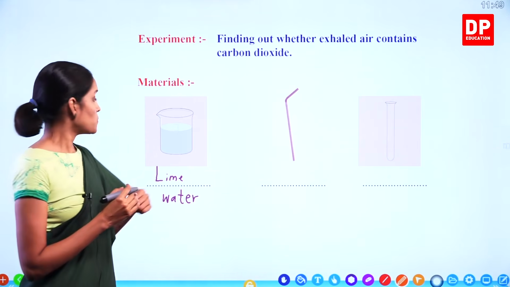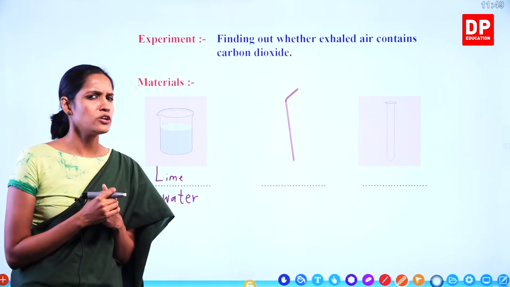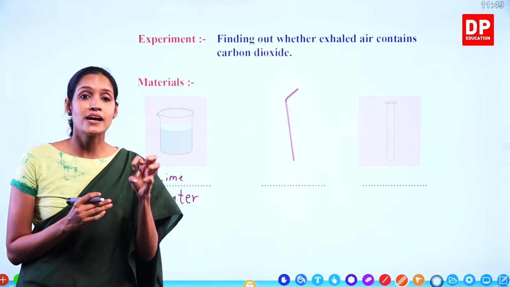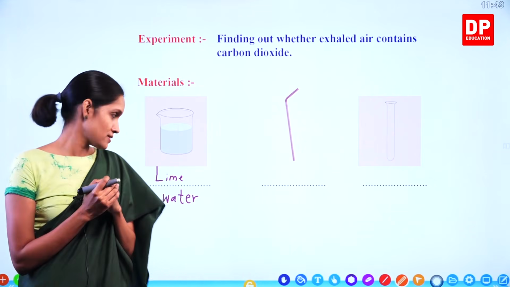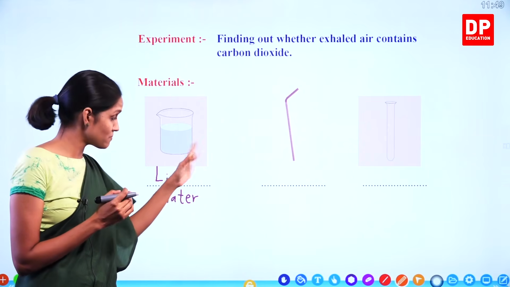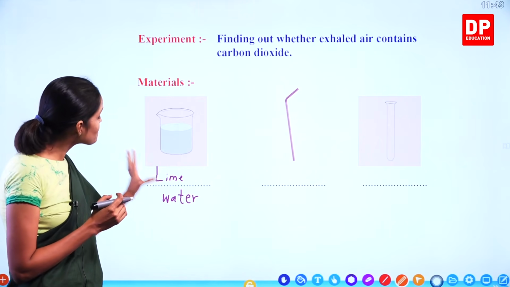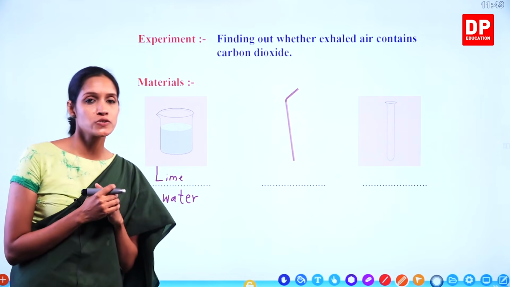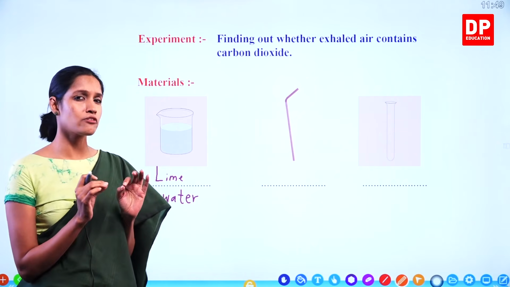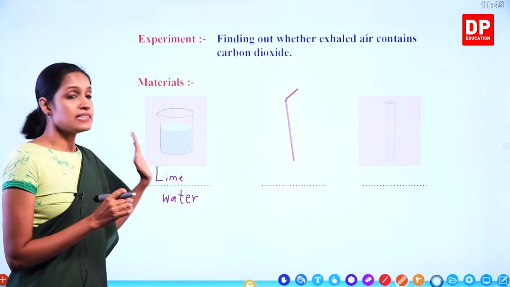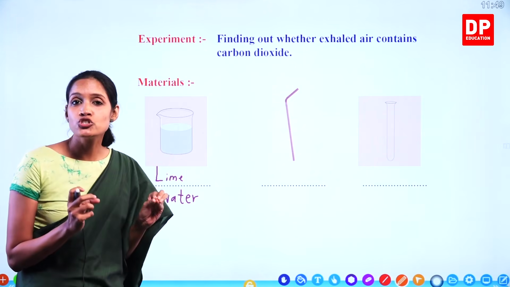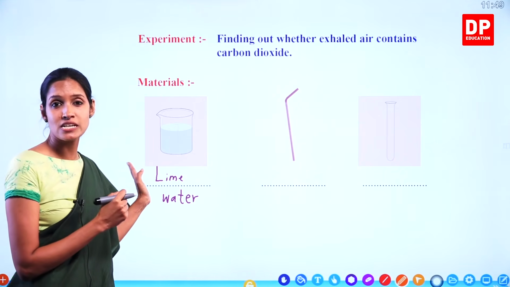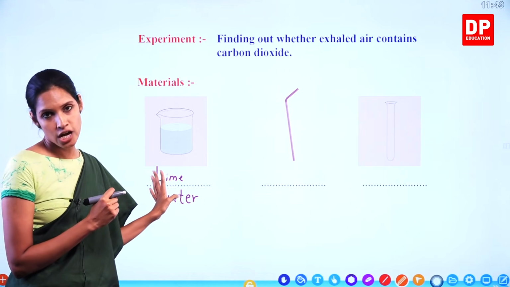Right, children? What is this lime water? What do you think? Remember, this lime water is not the lime juice taken from a lime fruit. Okay, this is also lime, that is also lime, but this is a different lime. What lime is this, children? This is a chemical substance. It is known as calcium hydroxide. You are going to learn it later. You don't have to memorize it. Remember, this lime water is not the lime juice you take from the lime fruit. This is another chemical substance. The substance present here is something called calcium hydroxide.